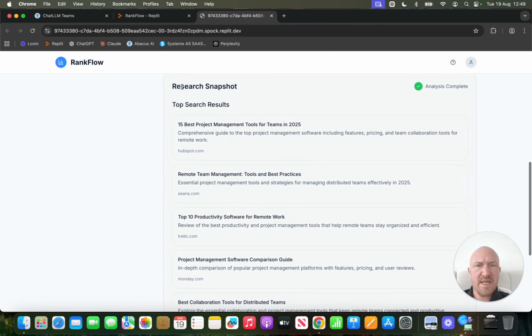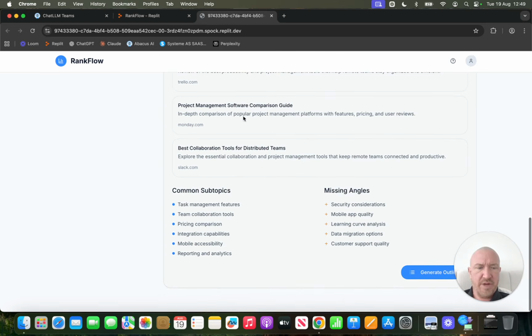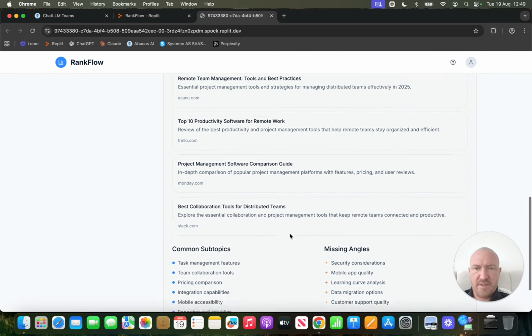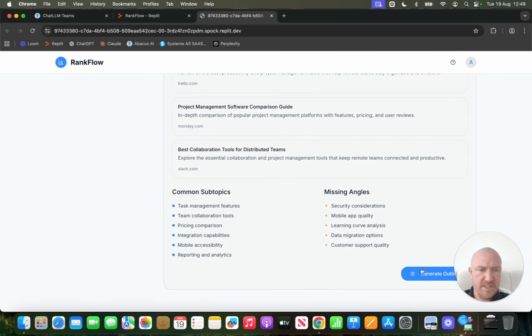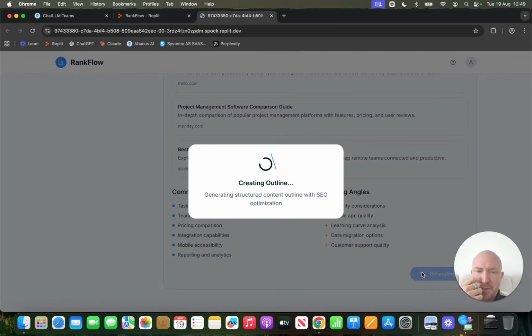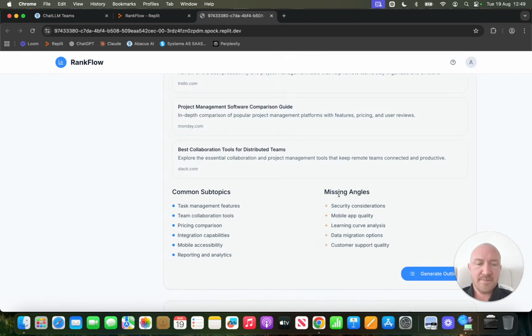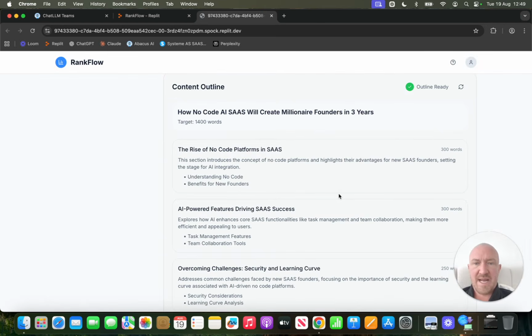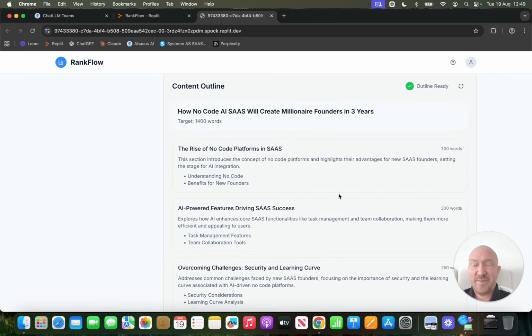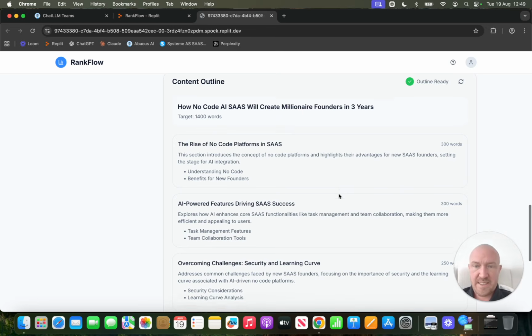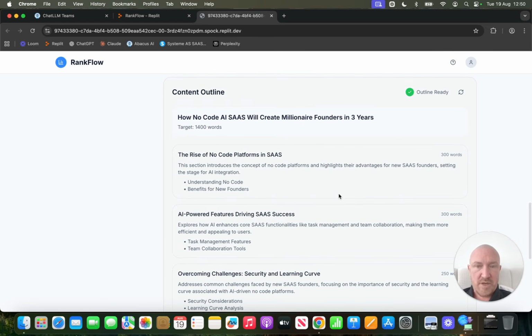So I'm guessing this was part of the product requirements document. To do research or something, I don't know. Generate outline, let's see what happens. Again, I still don't know how to use it. I don't know what it is. It's a blog post SEO content generator, I guess. Content outline. Bear in mind, it's very easy to put a sales letter on this and build this out. Look how fast I'm building this. This is not hard.